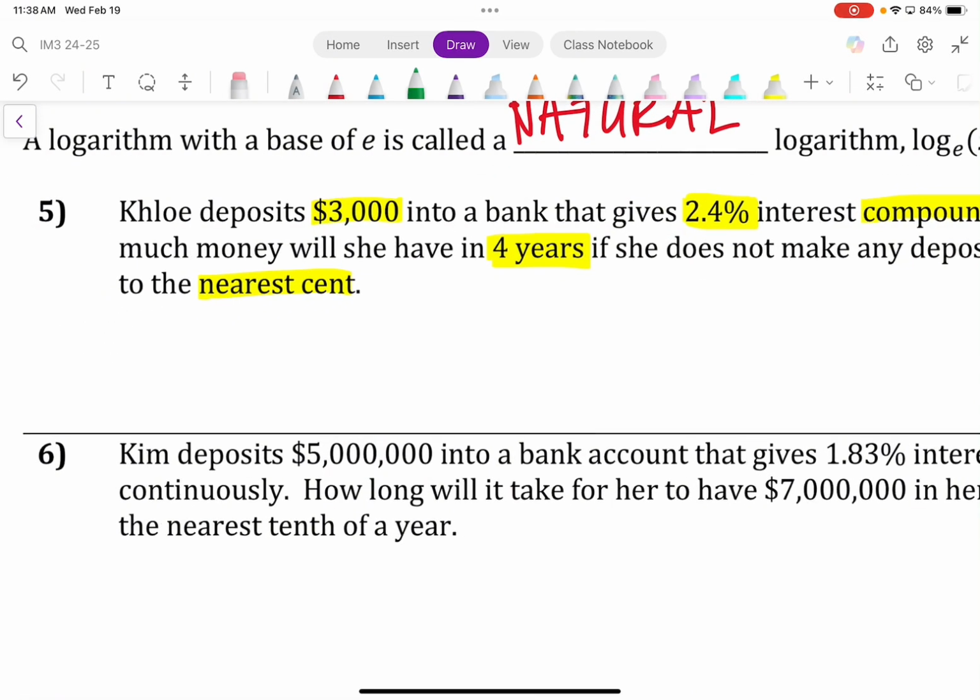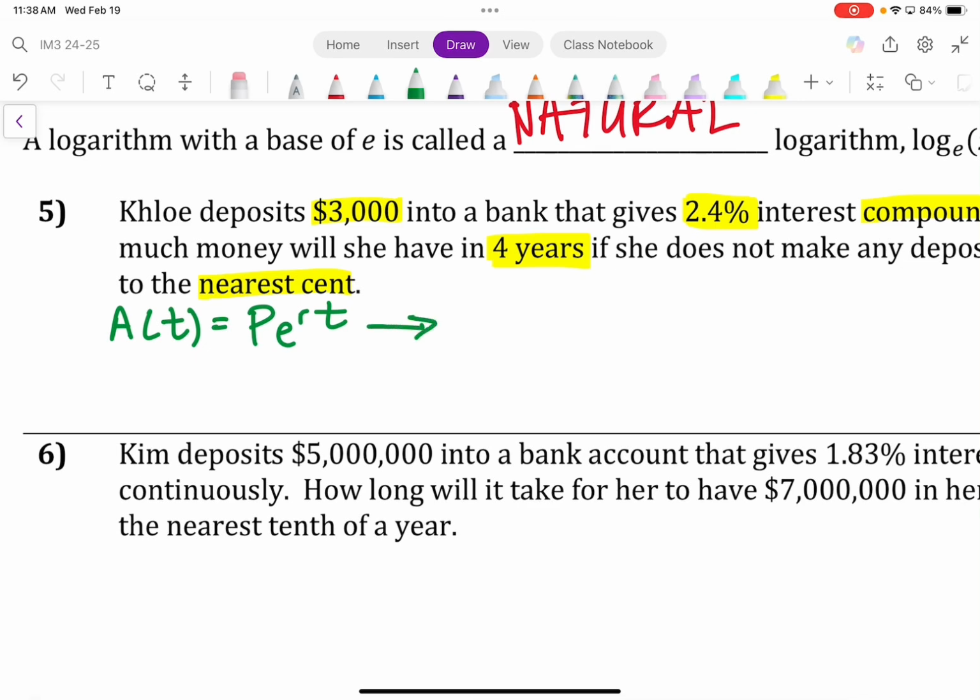It is the PERT formula, so A of t equals P e to the rt, where P stands for principal, so that is your initial amount of money. That's the initial investment. E is the natural base that we've just found. R is going to be your rate, and T will be that timestamp or that time interval. Okay.